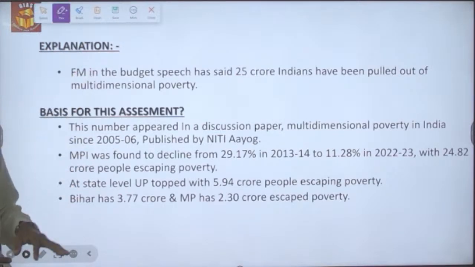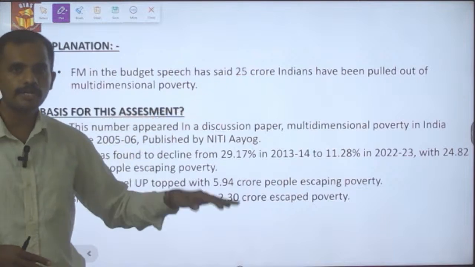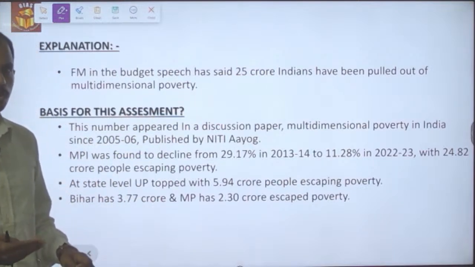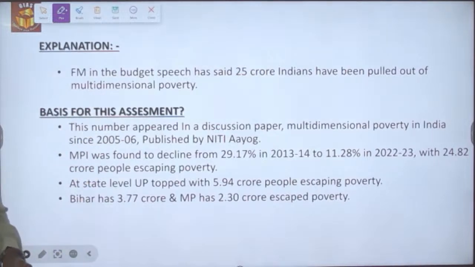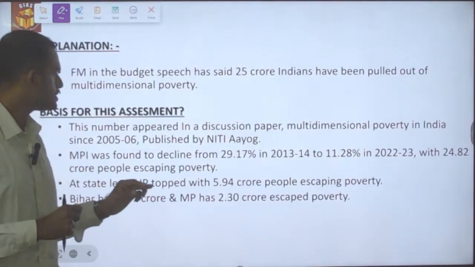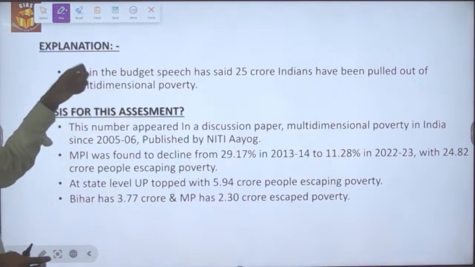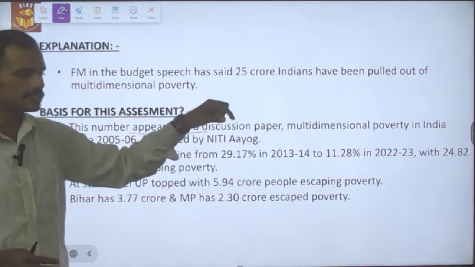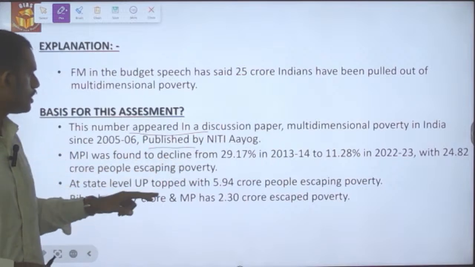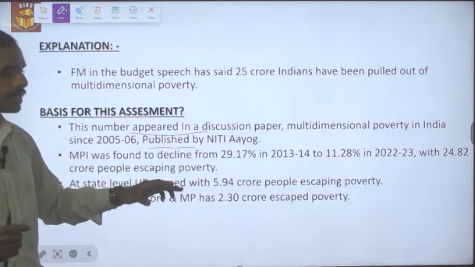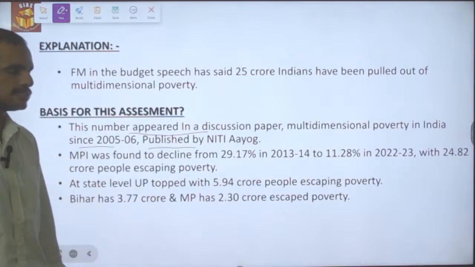So the finance minister, in her budget speech, has said that nearly 25 crore households have been pulled out of the multidimensional poverty situation. On what basis has this assessment been made? It is based on the numbers that appeared in the discussion paper brought out by the Niti Aayog. The discussion paper is named Multidimensional Poverty in India since 2005-06.